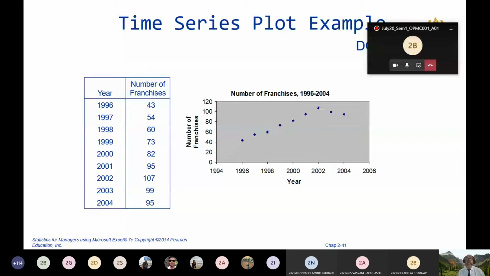Now I'm going to explain how to make these tables and visualize them through MS Excel. That's all.